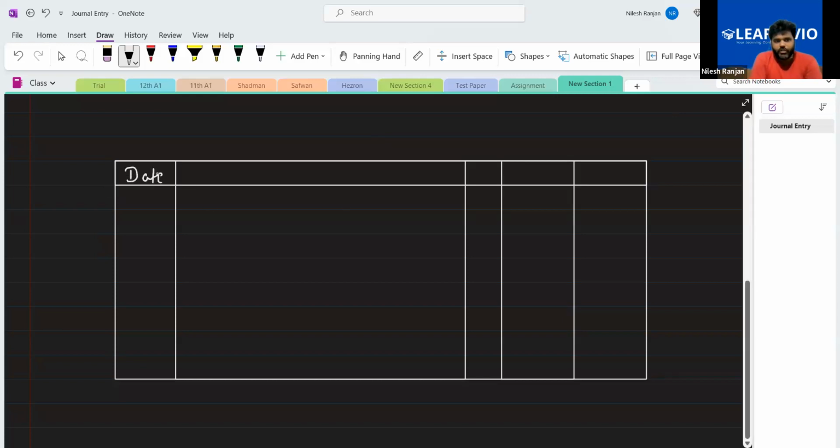For preparing a journal, you have to prepare this format and then write the journal entry under this format. So particular, LF, amount, debit and credit amount. This is your journal entry. Okay.